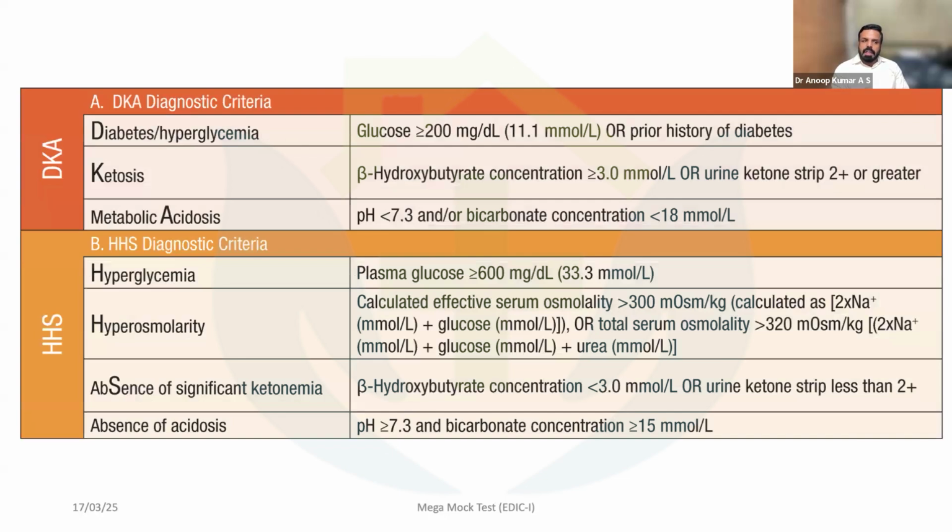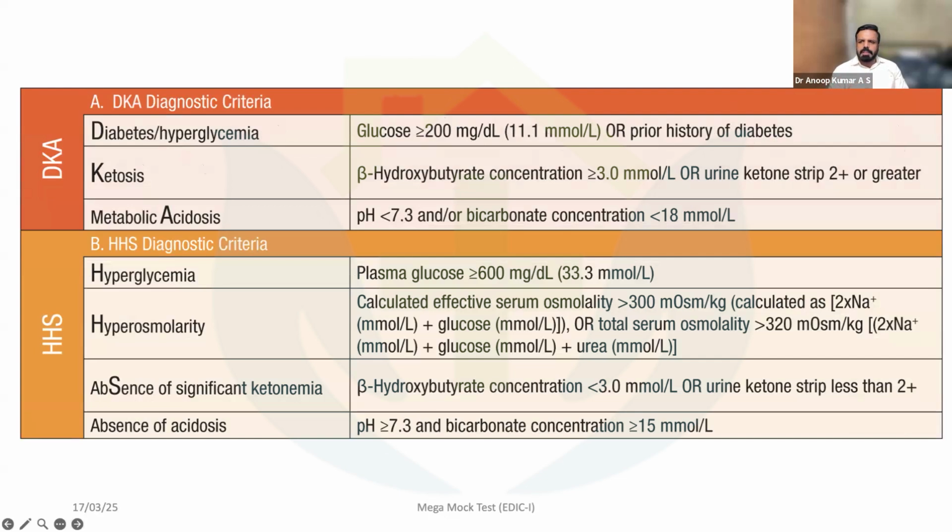Now, the diagnostic criteria for DKA and HHS are also very important, especially for MCQ purposes. The DKA criteria: diabetes, where the glucose value is more than 200 or there is a prior history of diabetes. This is very important. Even if the sugar is normal, a prior history of diabetes meets the first criterion.